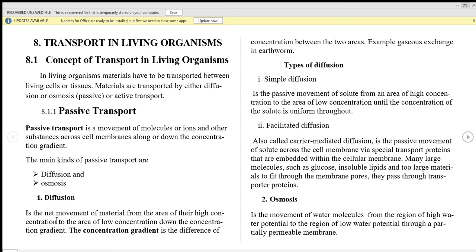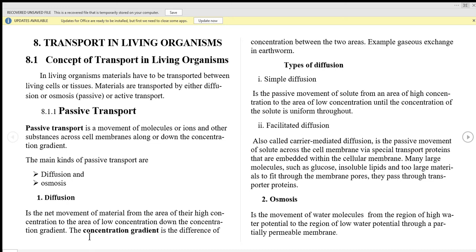So in diffusion, material move from a region. Any type of material, can be gaseous material, can be solid material, okay, can be liquid form. Any type of material, movement of material from a region of high concentration to that of low concentration without consuming energy. Such type of passive transport is referred as diffusion. So in diffusion, any type of material move from a region of high concentration to that of low concentration across a cell surface membrane.